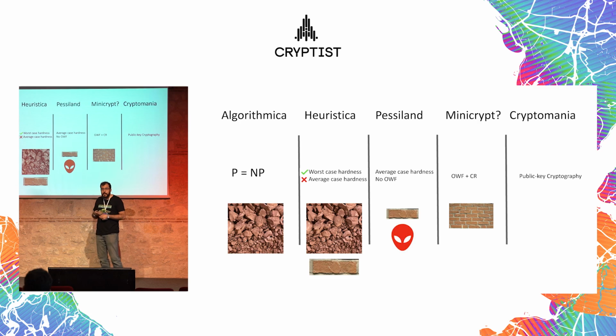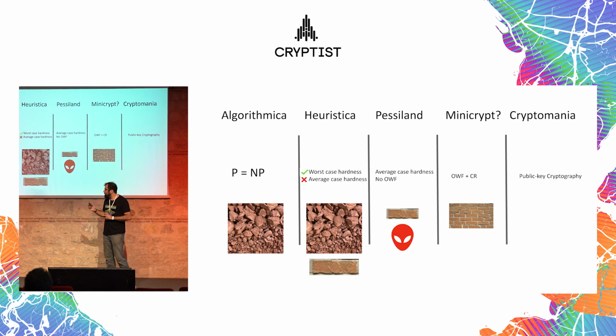So if you have a collision-resistant hash function or a collision-resistant one-way function, it doesn't have to be a hash function, then we can actually build the wall. But unfortunately, one-way functions don't imply the existence of collision-resistant hash functions. Most of the hash functions that we use today are collision-resistant, practical hash functions. But this doesn't mean that we live in Minicrypt, because if we were living in Minicrypt, we only know that one-way functions exist, and one-way functions don't imply collision resistance.